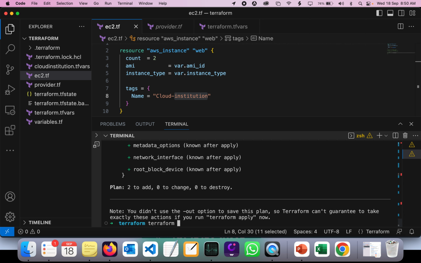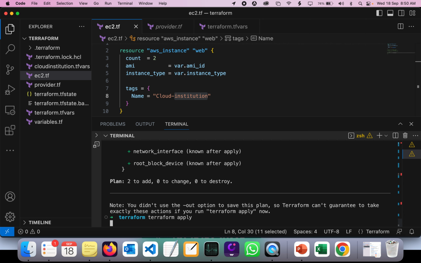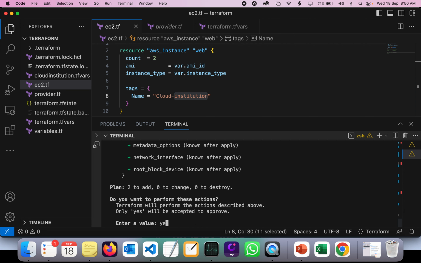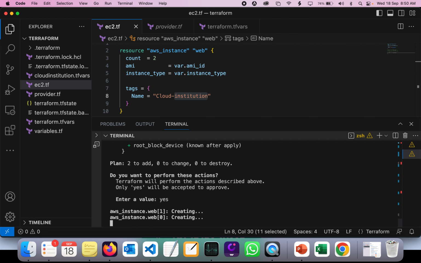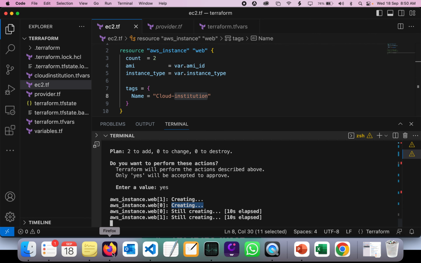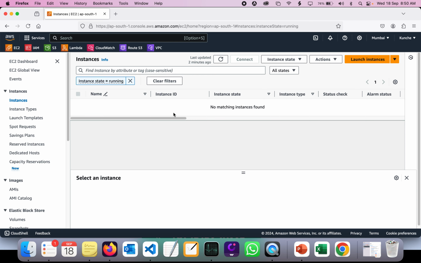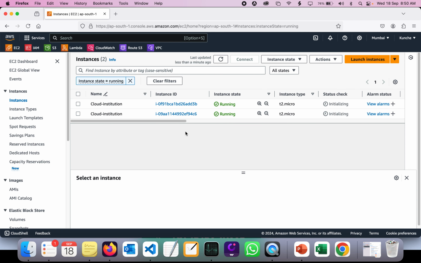Okay, so we are going to run Terraform apply now. I'm just going to give a yes for the Terraform apply. It's going to create two instances. Okay, so web one and two are being created. Good. Let's go and refresh it here. It's going to be creating.